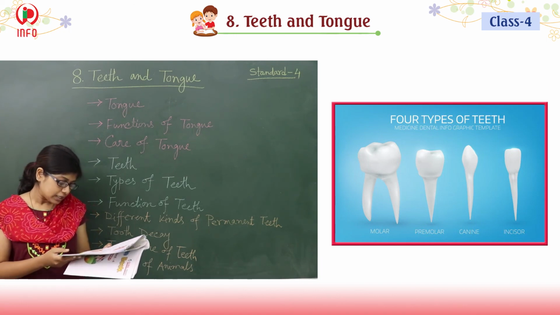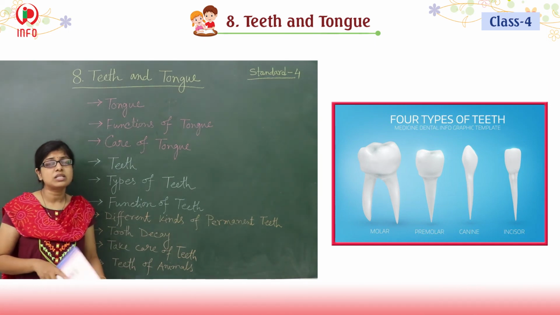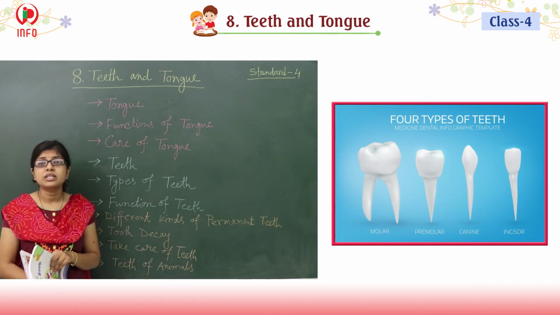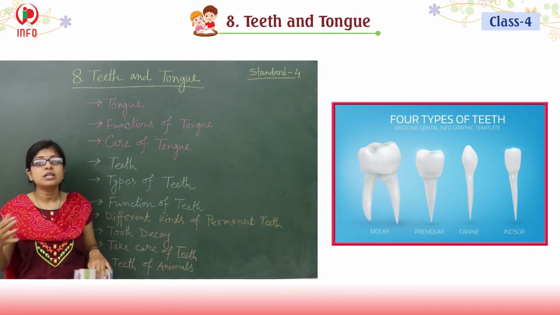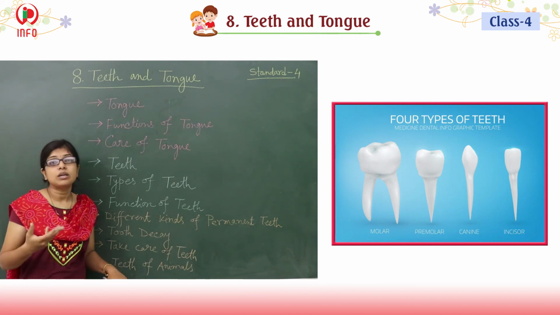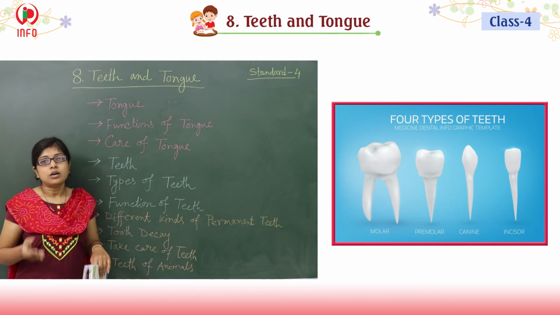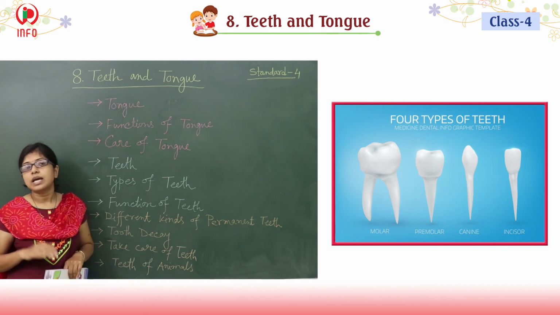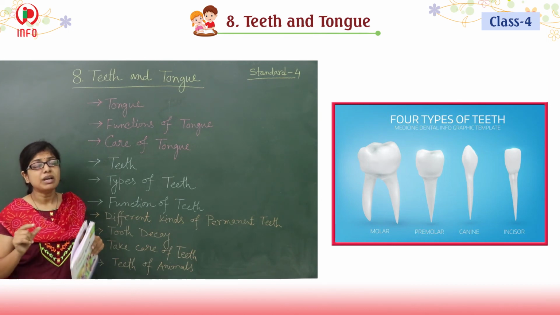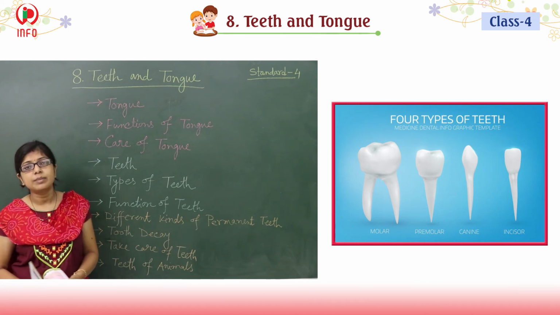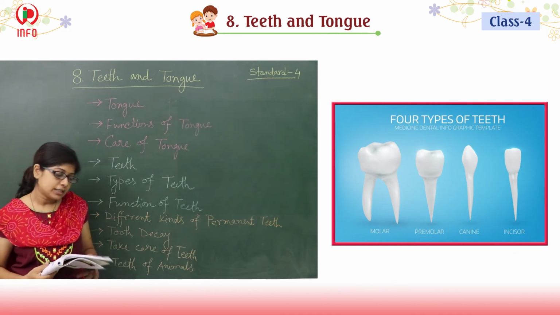Is it? And in the permanent set, there are 4 kinds of teeth. Now you don't have the permanent teeth, all of you have the milk teeth, and with respect to the permanent teeth, they are very strong, because all of you are very small children, so that is the reason the milk teeth, is it? They are a little bit weaker with respect to the permanent teeth.